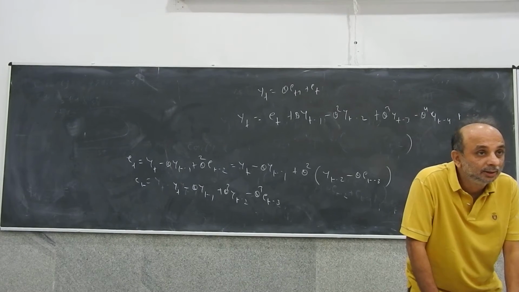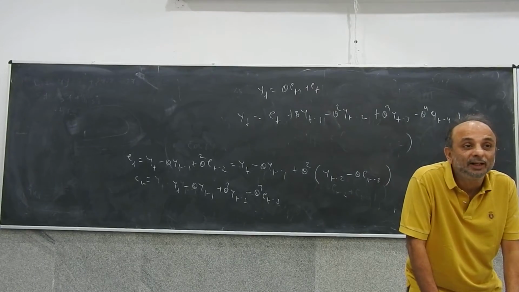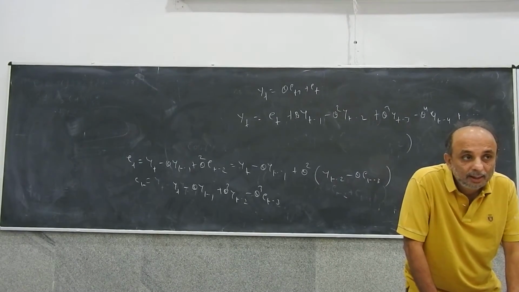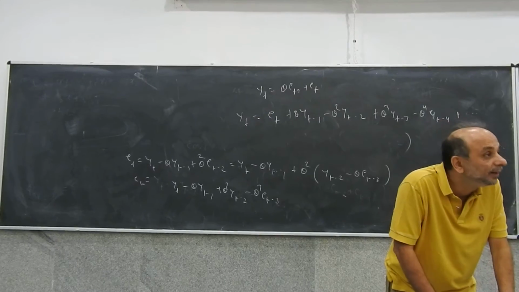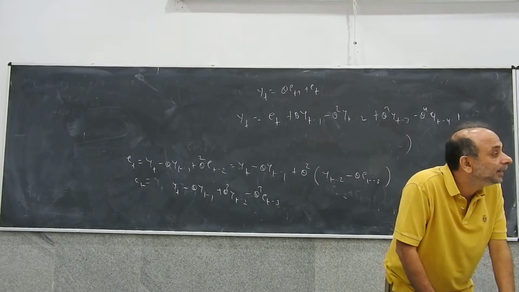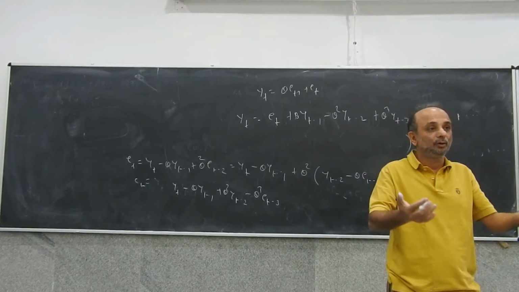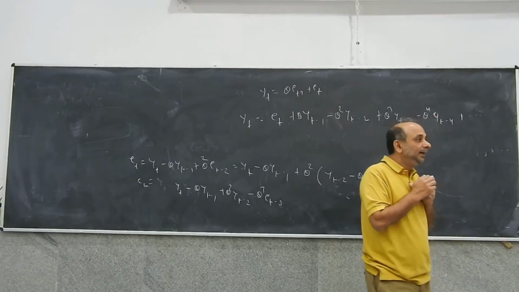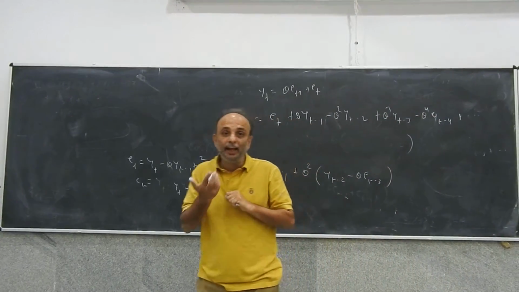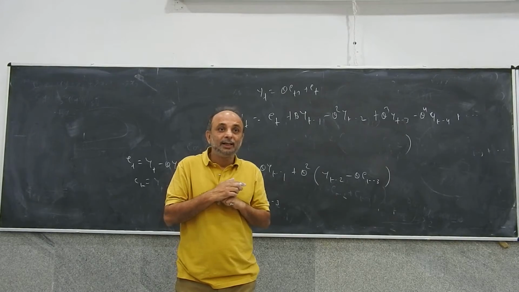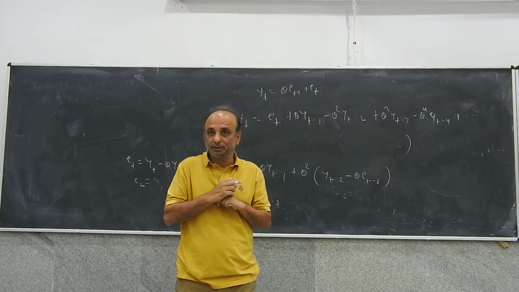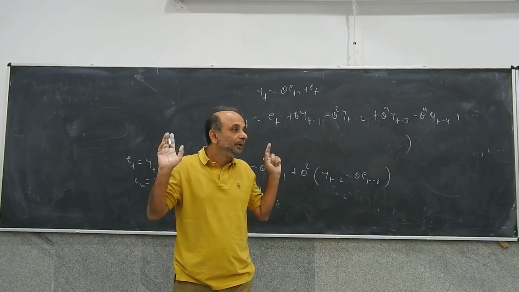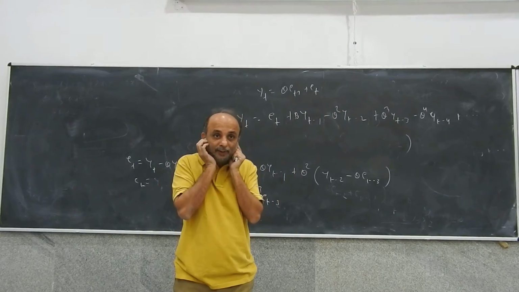A stationary process, if you want to write it as an infinite order moving average process, and an MA1 process has to be invertible if you want to write it as an infinite order AR process. Is this clear? Everybody gets this very important point.